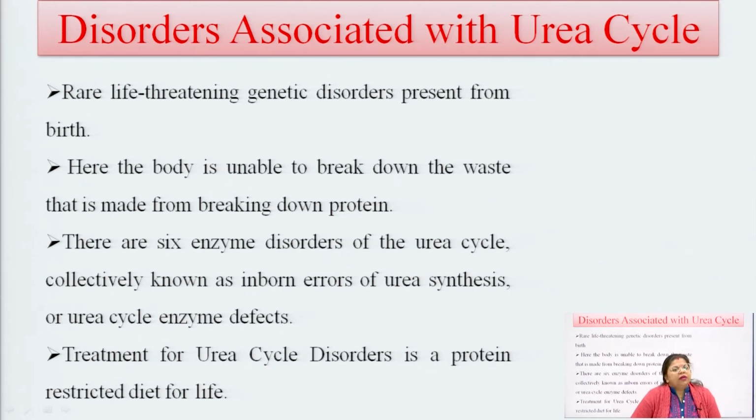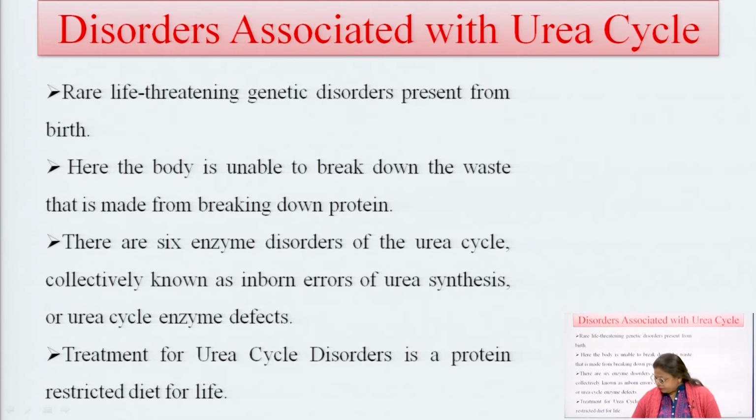The treatment of urea cycle disorders is generally a protein restricted diet, so that protein is not converted to amino acids, or amino acids are not metabolized in the body. But it is impossible that we do not use protein for the rest of our life. That is why it is known as a life threatening disorder.